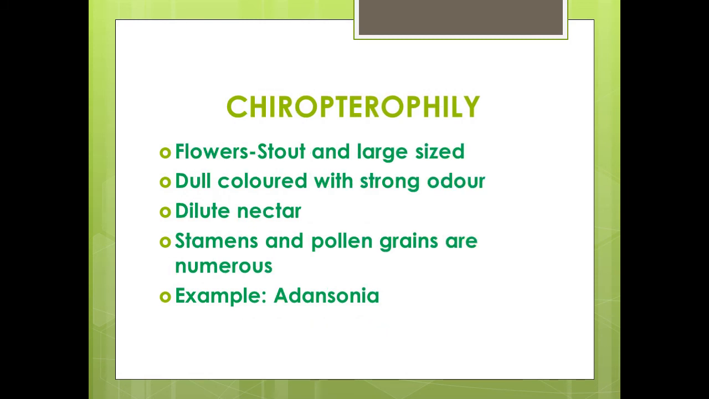Chiropterophily, that is, the pollinating agents are bats. Here the flowers are stout and large sized, dull colored with a strong fruity odor. Flowers secrete abundant dilute nectar. Stamens are numerous and pollen grains are also numerous. An example is Adansonia.